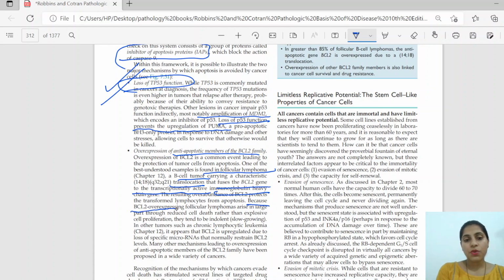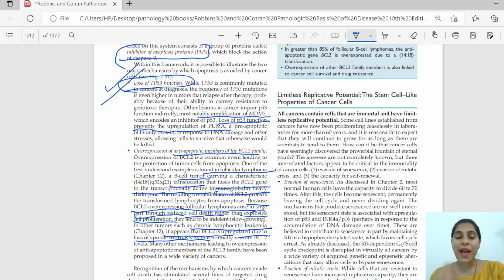The BCL2 overexpressing follicular lymphoma arises in large part through reduced cell death rather than explosive cell proliferation. So it is not a very rapidly dividing tumor, but it is not able to die. The problem with it is that it is not able to apoptose. This is also seen in CLL. BCL2 is upregulated due to loss of its control by a specific microRNA that normally restrains the BCL2 levels.